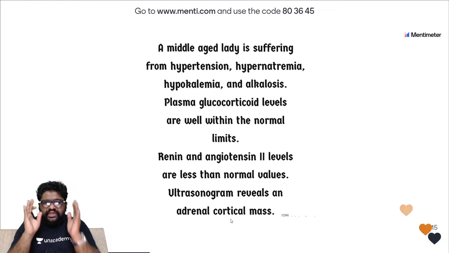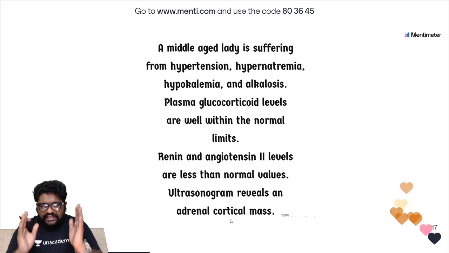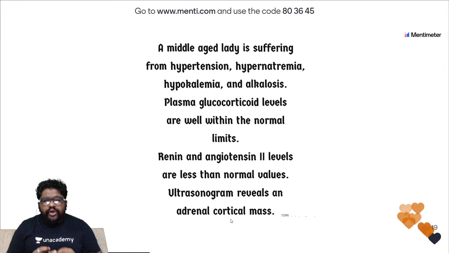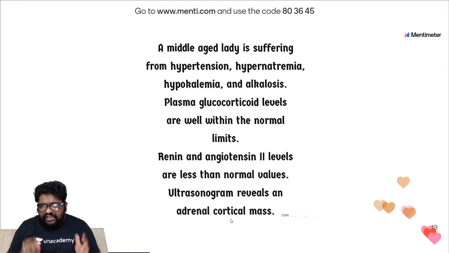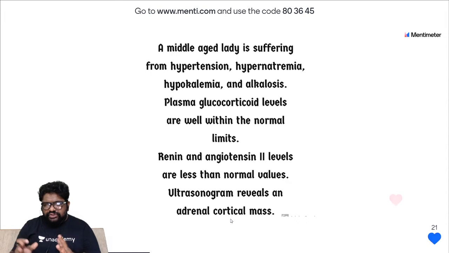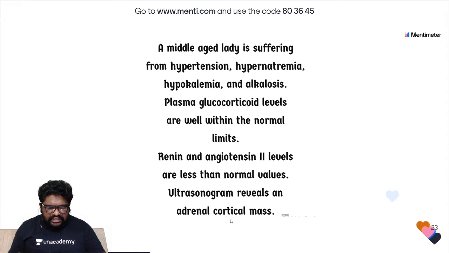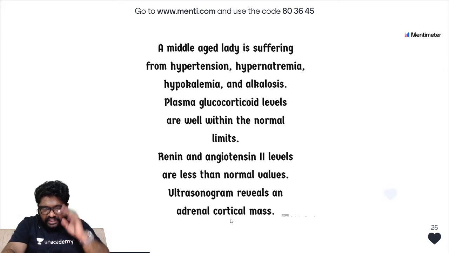So we are done with the case discussion. That is, the case has been given to you. The history and the points for examination have been given to you. Hypertension, hyponatremia, hypokalemia, alkalosis. 4 important features. At the same time, you have to focus on renin and angiotensin 2 becoming lesser than normal. Ultrasonogram reveals adrenocortical mass. Let's go for the question, people.